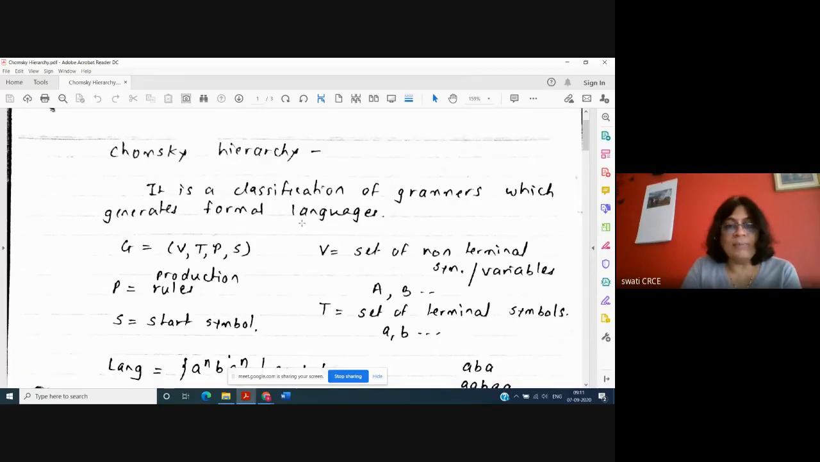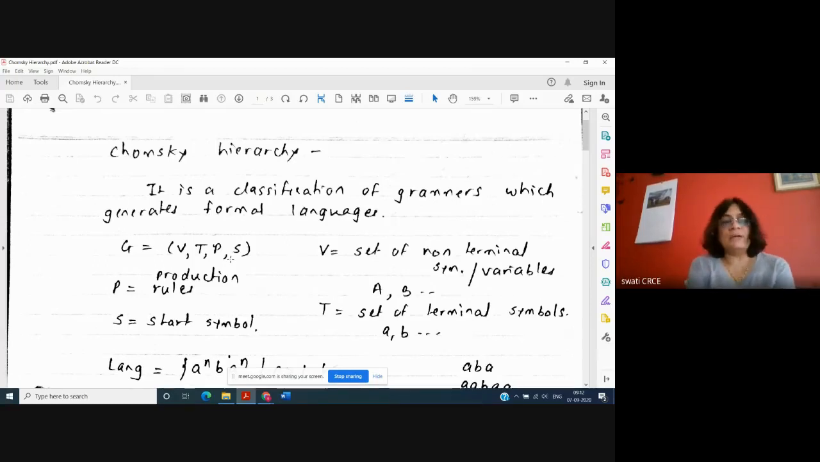So a grammar is always defined as G. We can define a grammar as G = (V, T, P, S). And remember, everything is in capital. Whenever we are writing anything here, capital letters and small case letters have their own meaning, so you need to remember where to write capital and where to write small case. So grammar G is equal to (V, T, P, S).